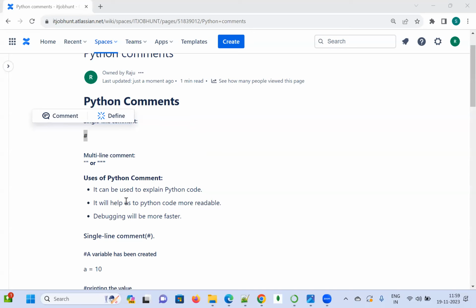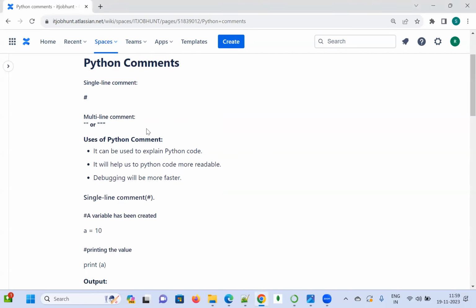And what is the usage of comments? They can be used to explain the Python code, and they help us write the code in a more readable manner, and debugging will be faster.